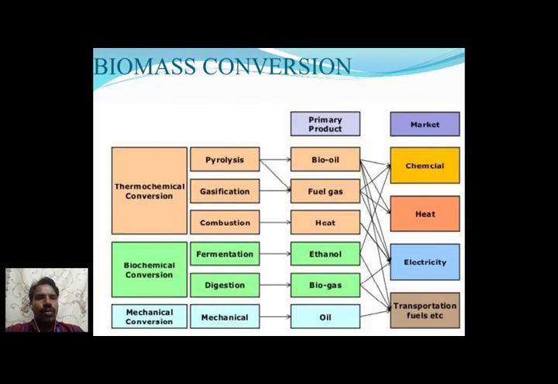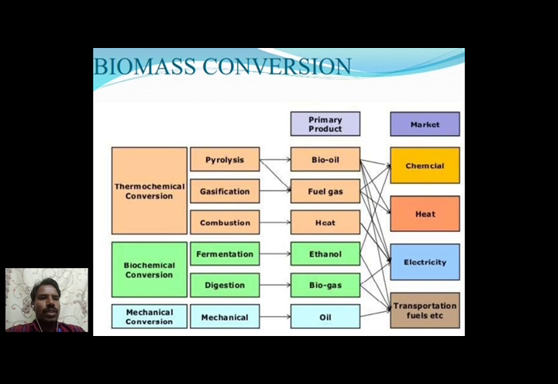This is a flow chart of biomass conversion. First is thermochemical conversion. There are three types of process: pyrolysis, gasification, and combustion. Combustion is nothing but direct combustion of the biomass. It generates heat, and then we develop electricity. With pyrolysis we can develop bio oil and fuel gas.